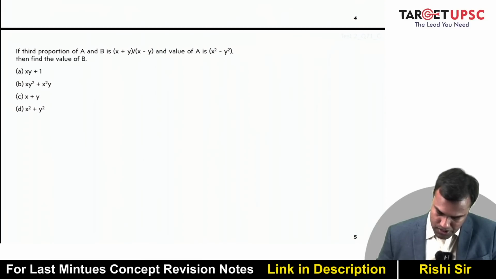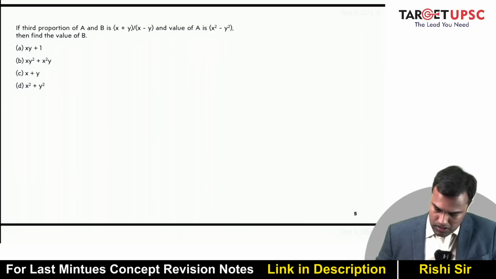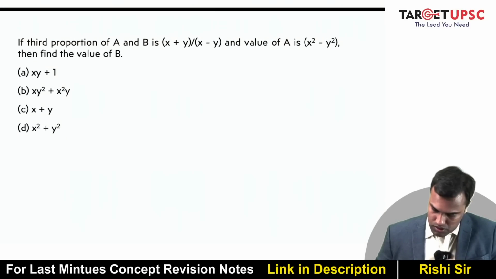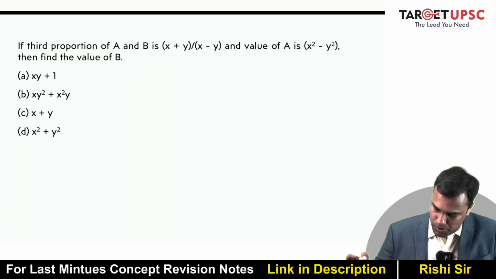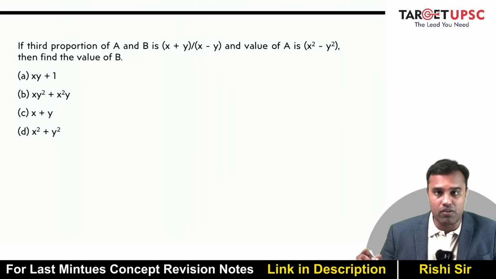Let's move to next question. It says a third proportion of A and B is x plus y upon x minus y, and value of A is x square minus y square. Then find the value of B, right?